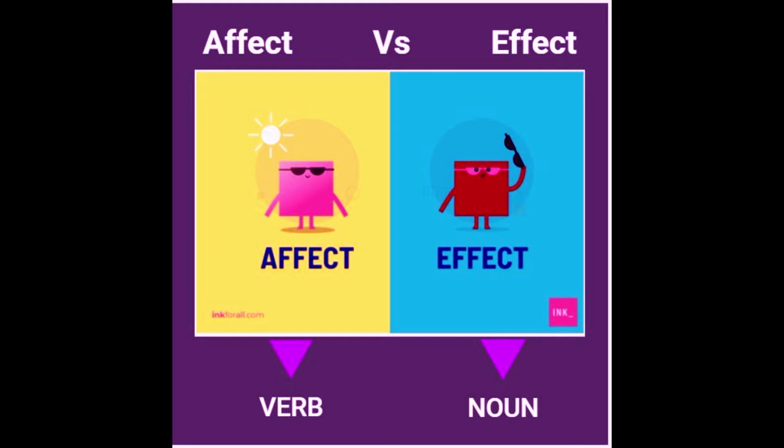This week we are going to be looking at the difference between affect with an A and effect with an E. As you can see, the main difference is that affect is a verb and effect is a noun. Today I'm going to concentrate on the different usage when affect is a verb and effect is a noun.